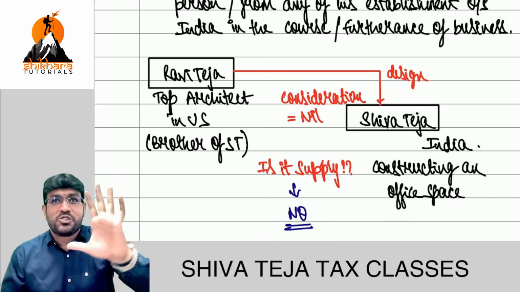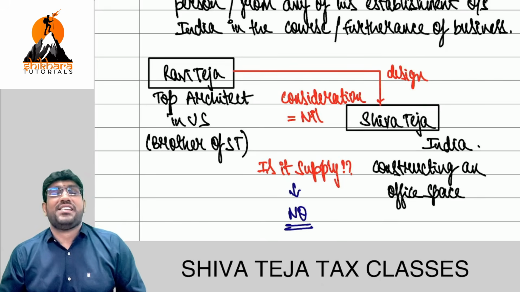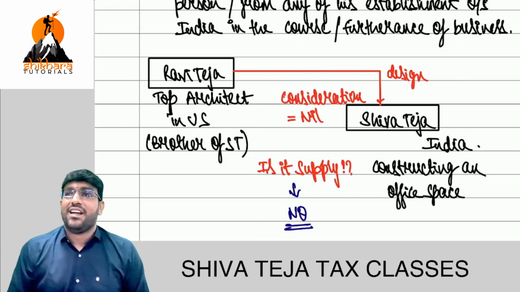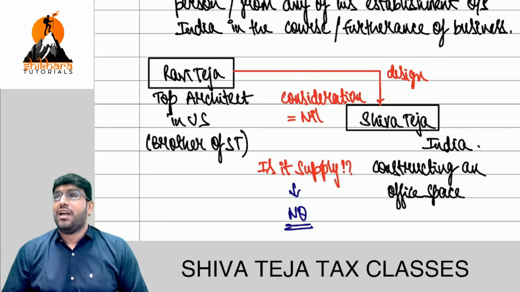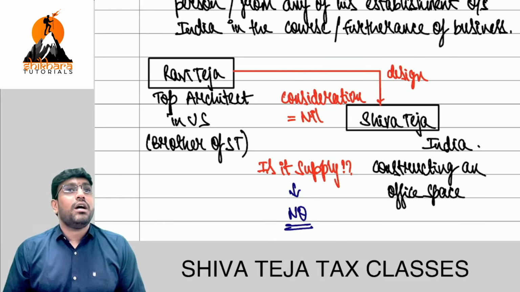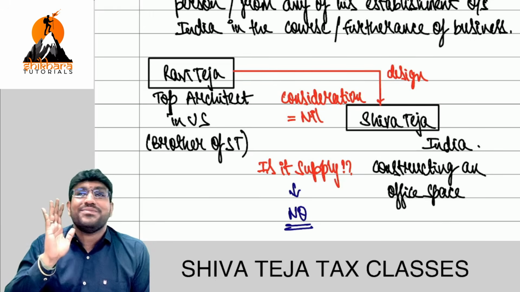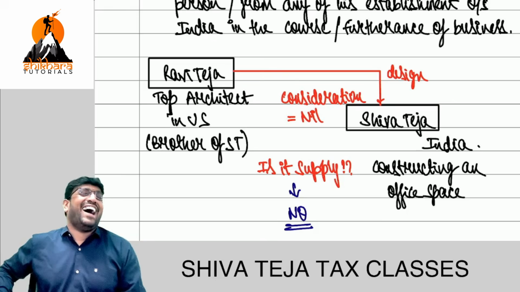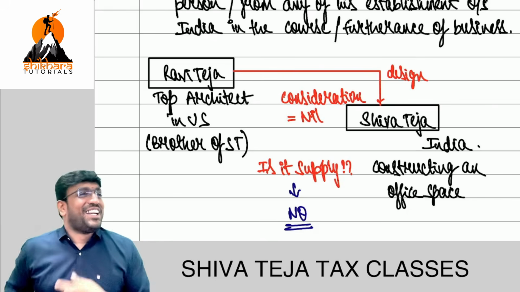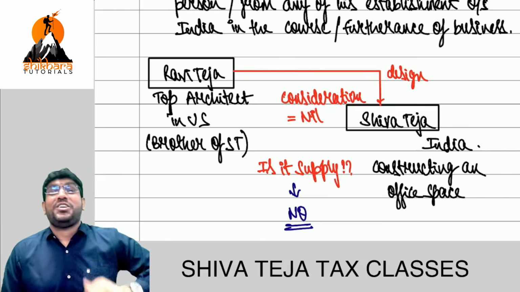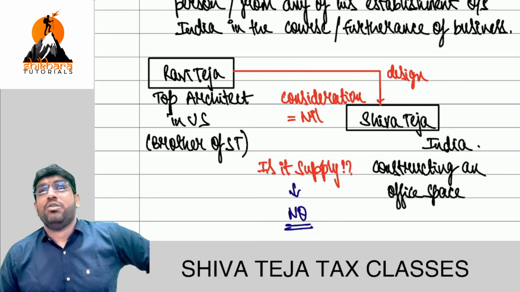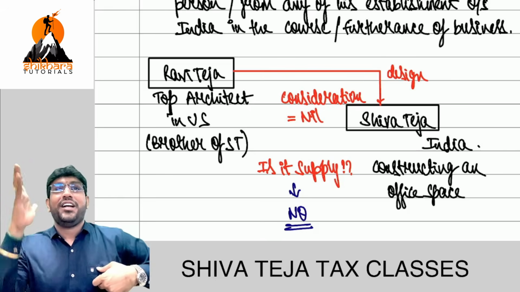Same example. You understood, no? I called him and asked, give some excellent design. He gave an excellent design. Then I asked him, how much should I pay? He told 10 lakhs. He told, brother only, money only. You understood that, everybody? How much he told? 10 lakhs. What can I do? No option. I transferred 10 lakhs.